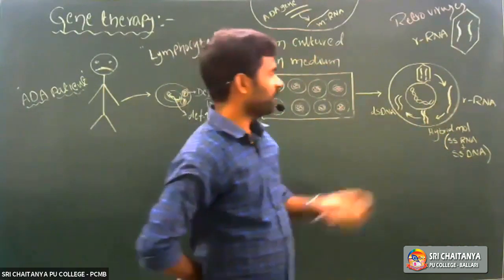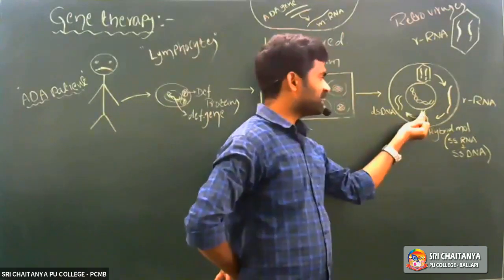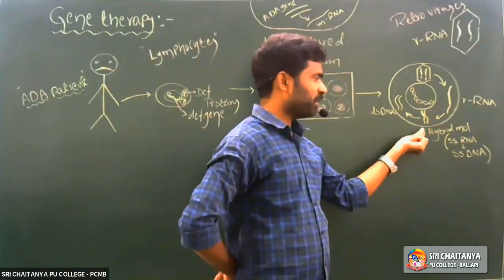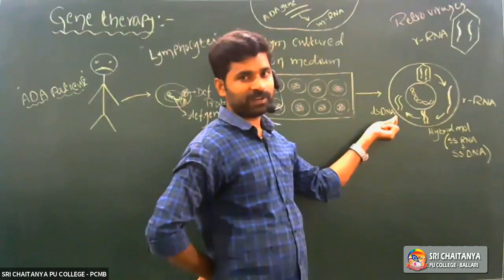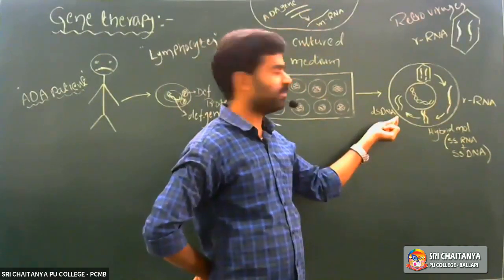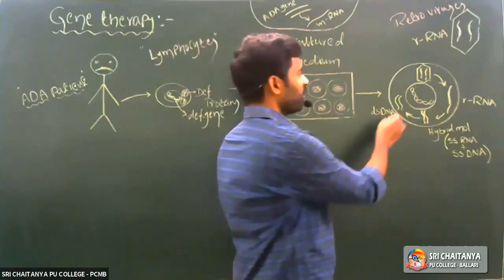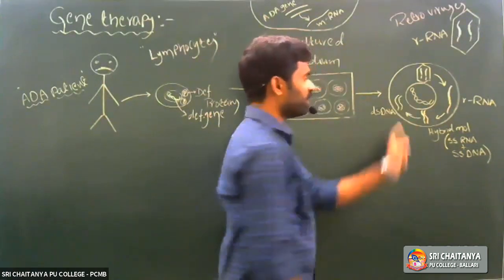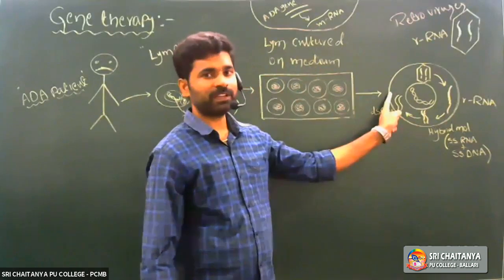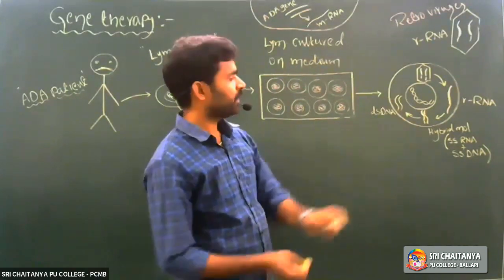Right? Again, that single-stranded DNA molecule undergoes replication by the DNA-dependent DNA polymerase enzyme and synthesizes a complementary DNA molecule. Okay, right?